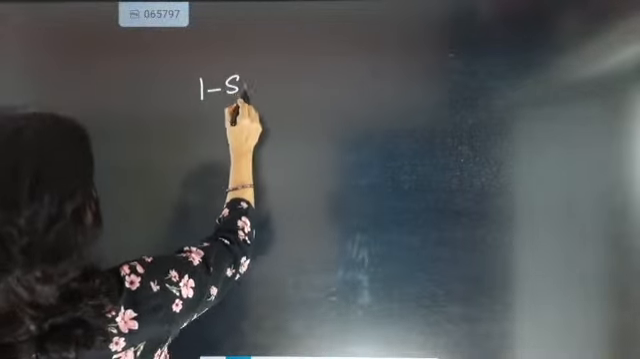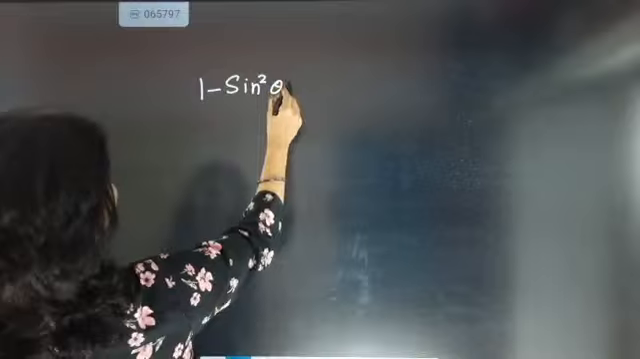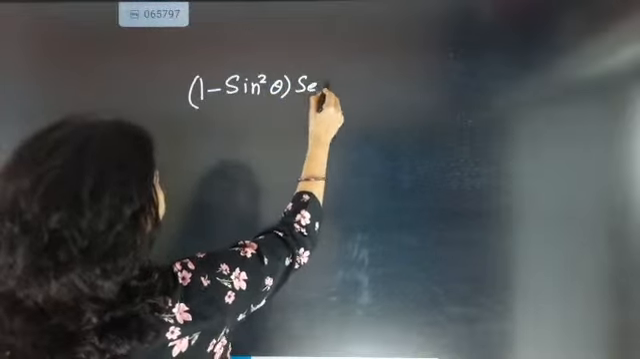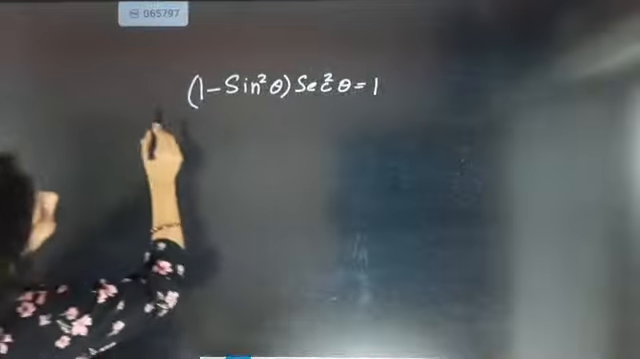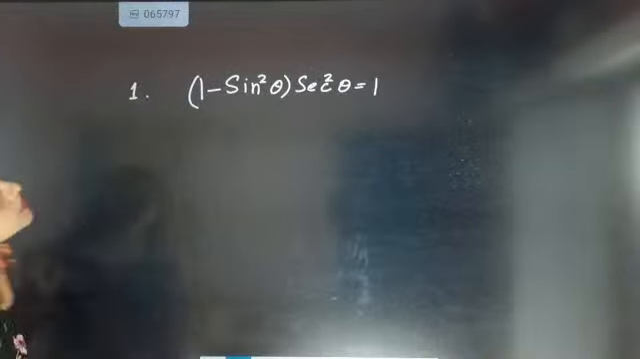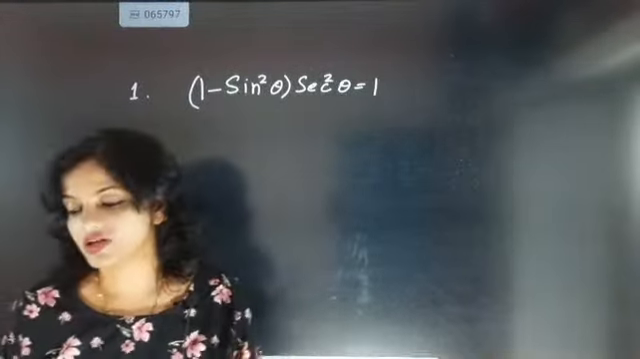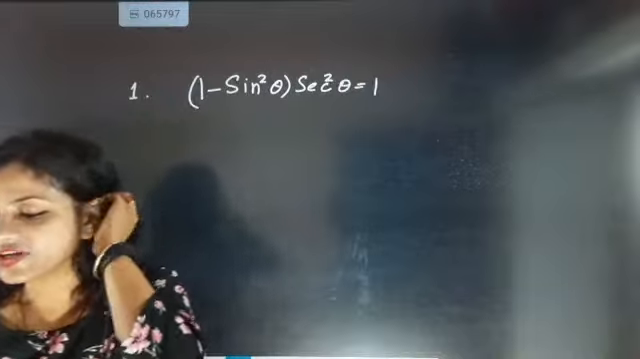Okay, we will start with a very simple question. The first question for today is, they will tell you, prove that 1 minus sin square theta into secant square theta equal to 1. This question is exactly nothing. Trust me. A very simple question.